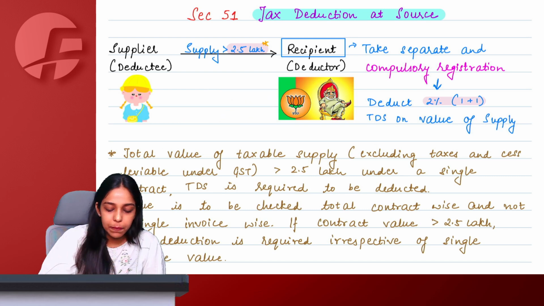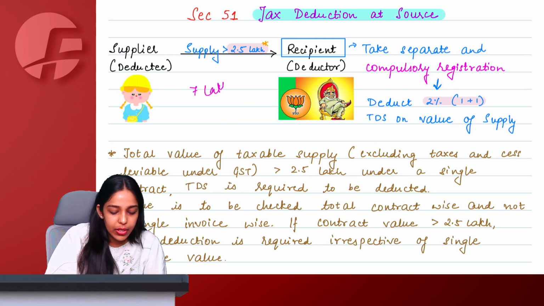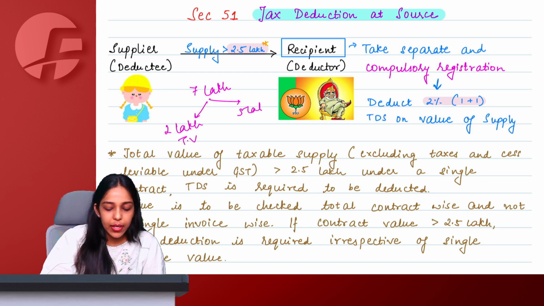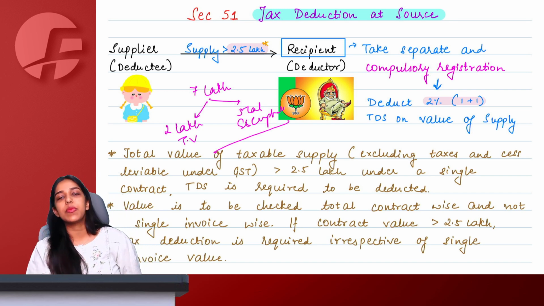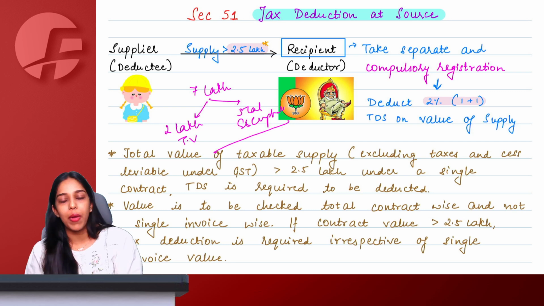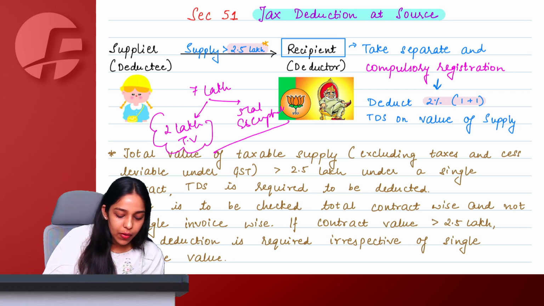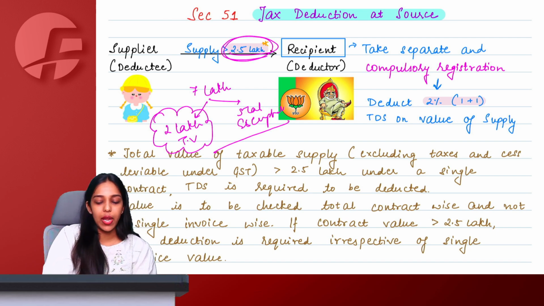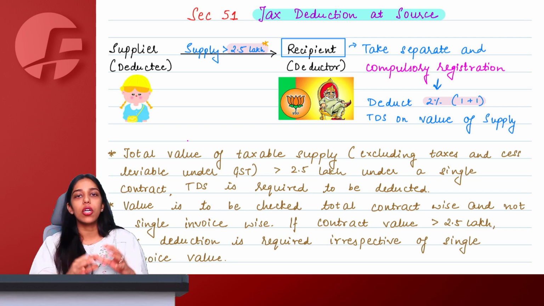So let us say ma'am, there's a single contract, the value of contract is 7 lakh rupees. Now out of this ma'am, we are saying that 2 lakh rupees is the taxable value and 5 lakh is the exempted contract. Now in this case, tell me, will TDS be deducted? The answer is no ma'am, because TDS only gets deducted when the taxable value exceeds 2.5 lakh. Plus you don't have to check it invoice wise, we always check it contract wise.